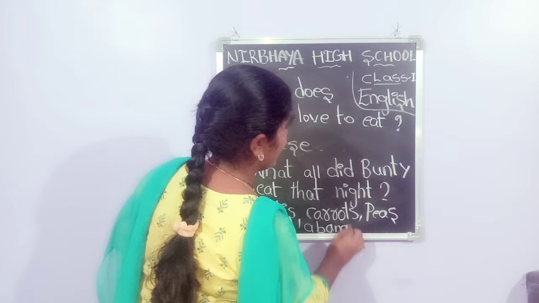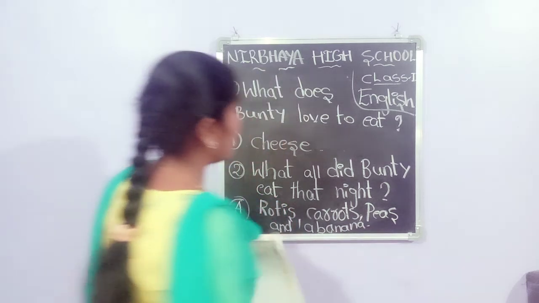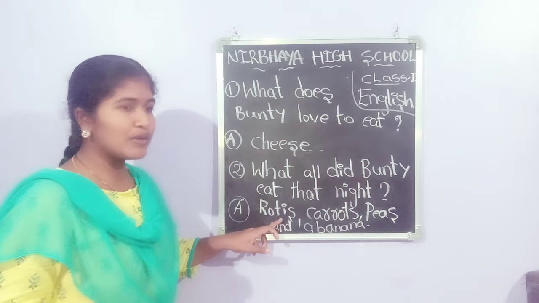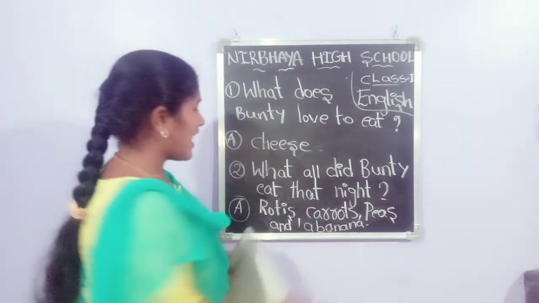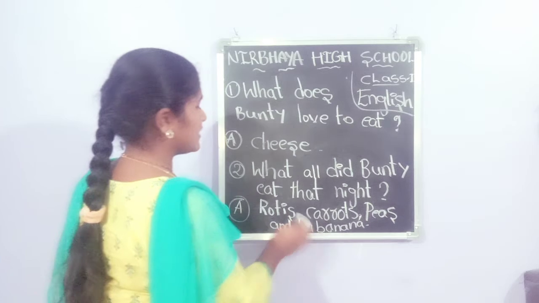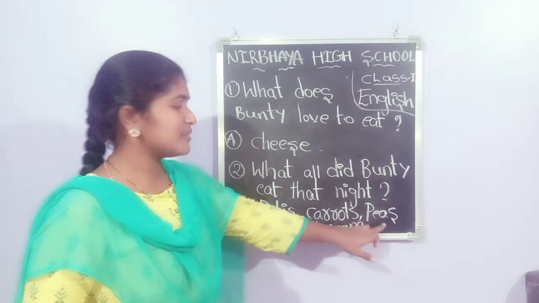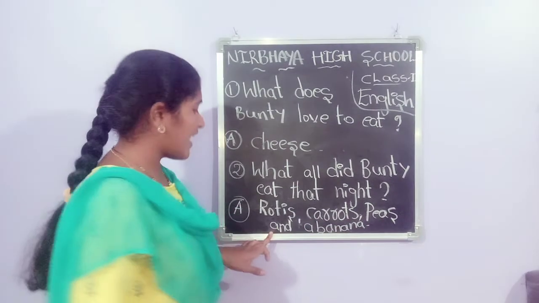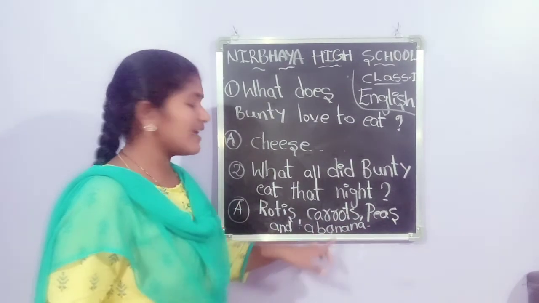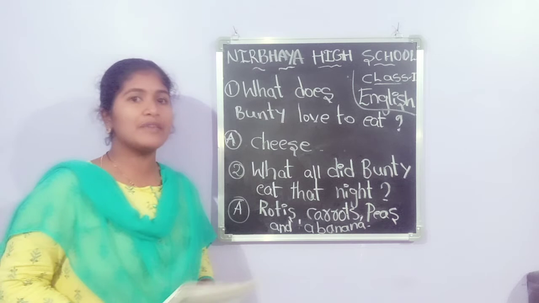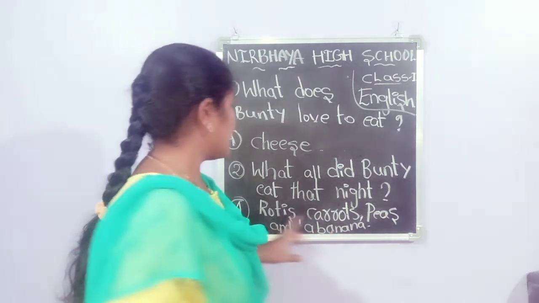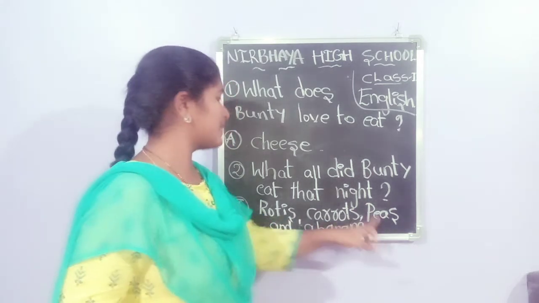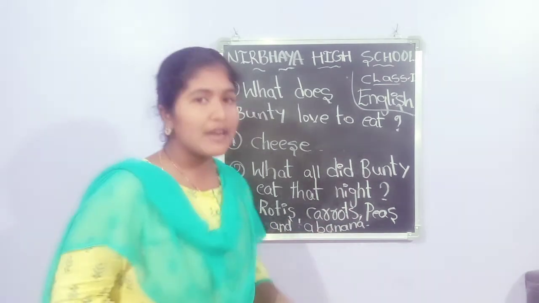B-A-N-A-N-A, banana. Rotis, carrots, peas, and a banana.